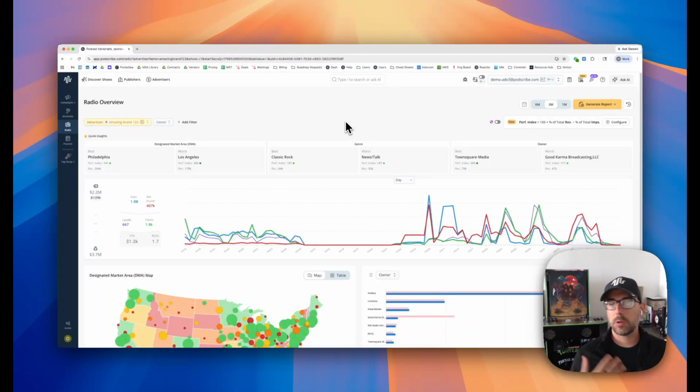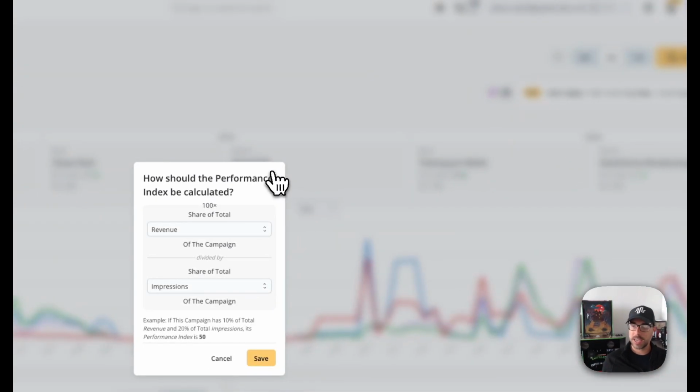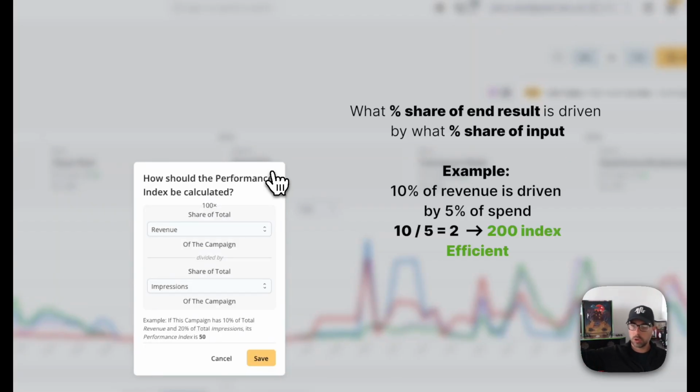Another thing to call out here is what is the KPI, or what is the most important metric that we're trying to drive as a buyer. And that might be different from advertiser to advertiser, but the way that we want to analyze this data is flexible such that we can change the KPI to ensure that we're analyzing the data based on what's important to the advertiser. So the first thing to call out here is performance index and how a performance index is calculated. Performance index is essentially saying what share of the end result is being driven by what share of the input. Perfectly simple example to review that.